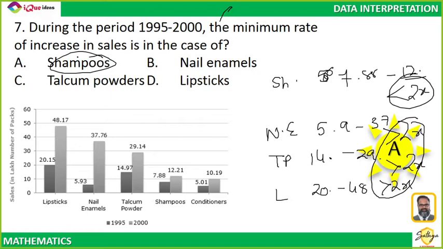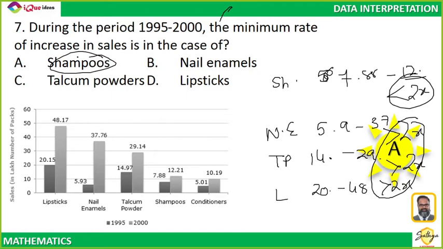Parnika, you have to identify what is the change. How much is it increasing? Right? Why am I comparing with 2 times? Because shampoo is less than double and all the others are more than double. Do you want to calculate the exact values and waste time? No. Simplicity. Always use simplicity in calculation. In fact, don't calculate. Approximate. Data interpretation is all about how intelligently we approximate the numbers.